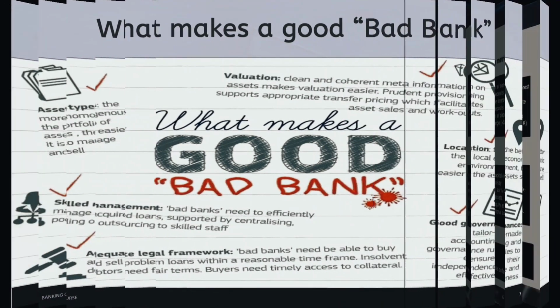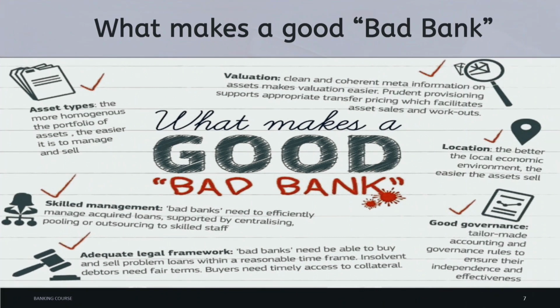What makes a good bad bank? Valuation. Clean and coherent meta-information on assets makes valuation easier. Prudent provisioning supports appropriate transfer pricing, which facilitates asset sales and workouts. Asset types. The more homogeneous the makeup of the portfolio of assets, the easier it is to manage and sell. Location. The better the local economic environment, the easier the assets sell.